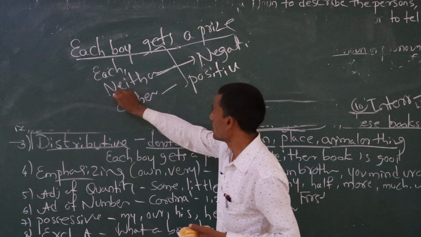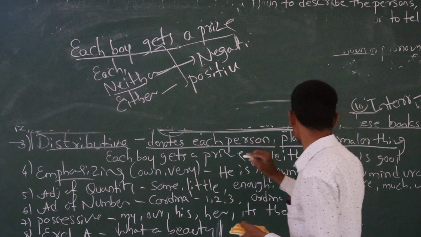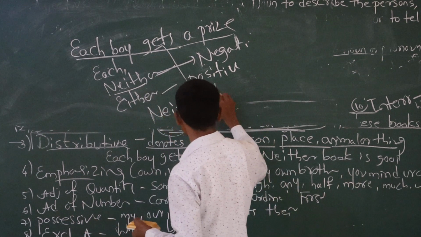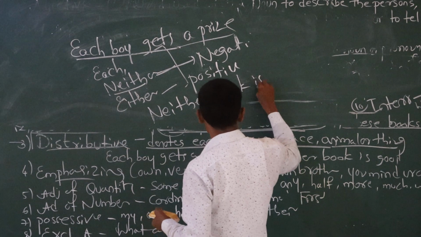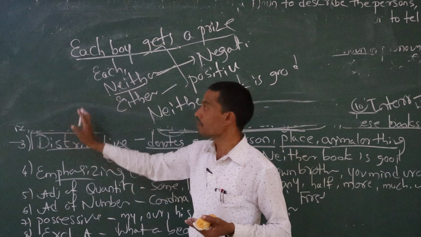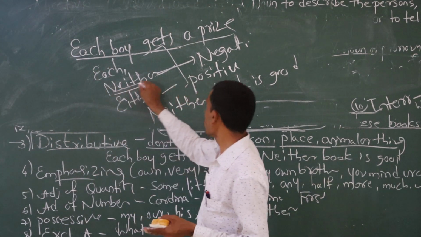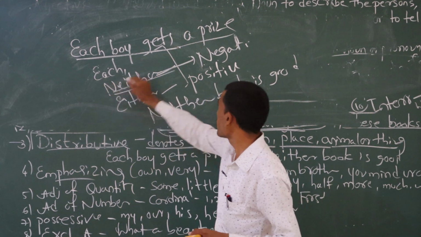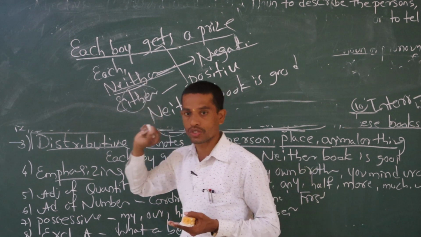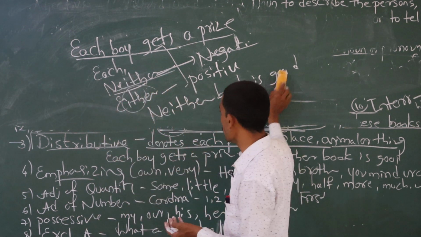Sometimes we use this kind of example, and we have to guess it. Neither book is good. Like this, in distributive adjectives, by seeing the clue words each, neither, either. Neither is nothing but negative. Either is positive. So either always talks about the positive way and neither talks about negative. So these are the clue words of distributive adjective.